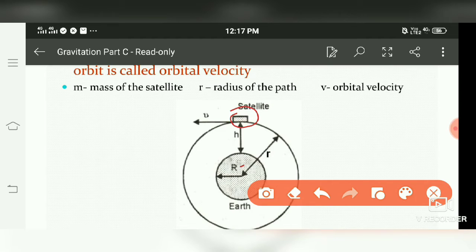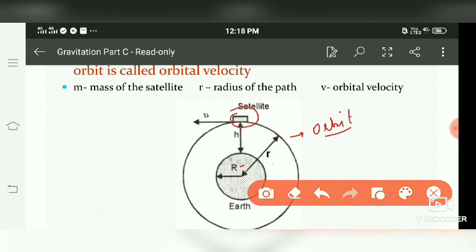This h is the distance from the surface of the Earth to the satellite, where small r is the complete radius of this orbit. So this is the orbit in which a satellite is revolving around the Earth.